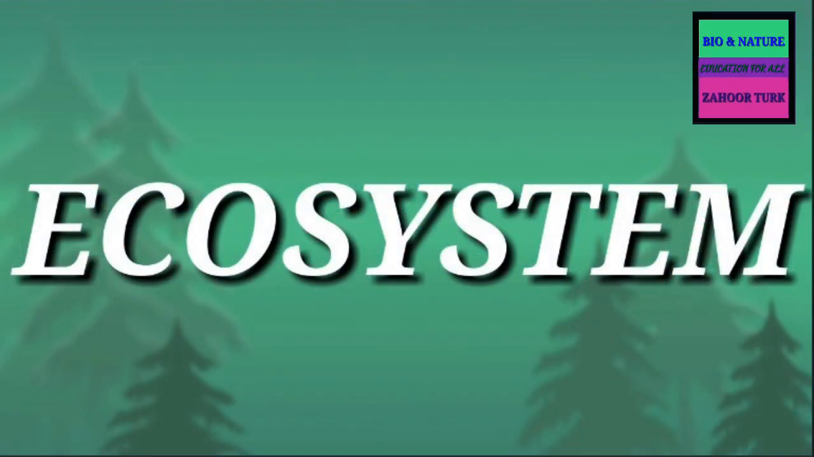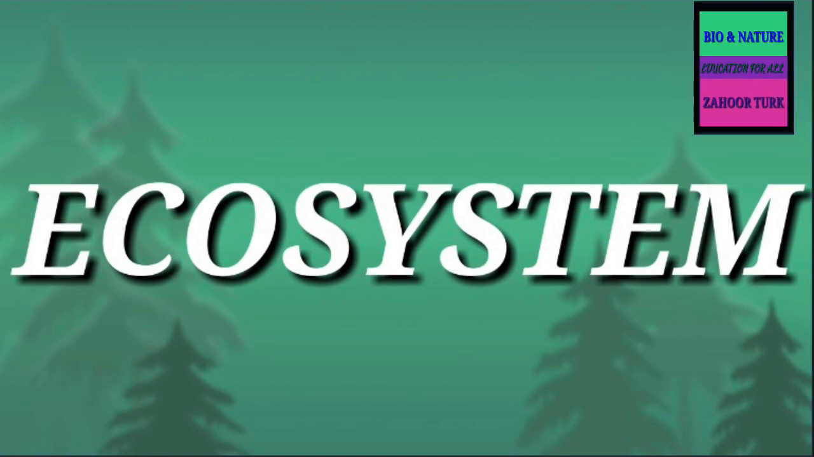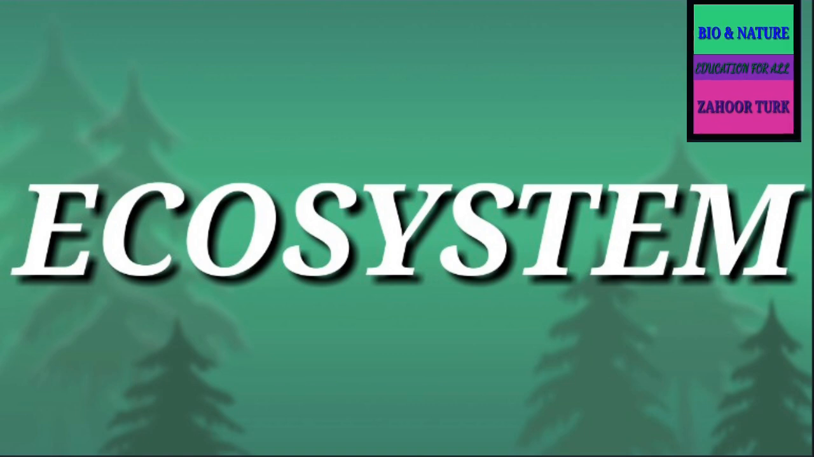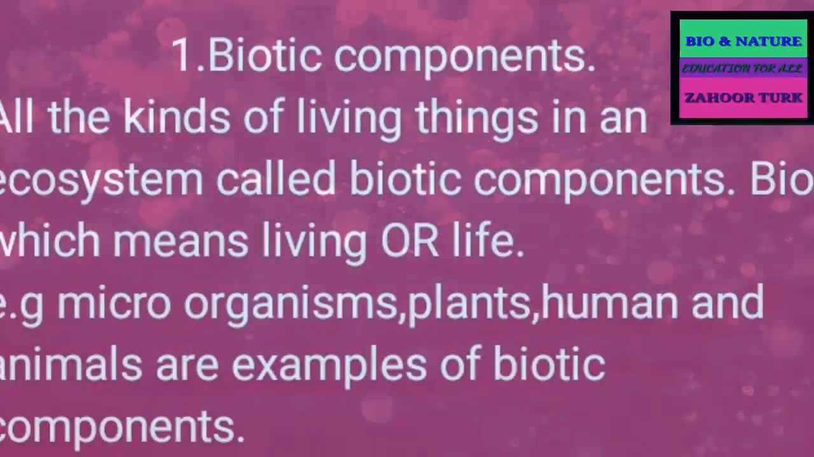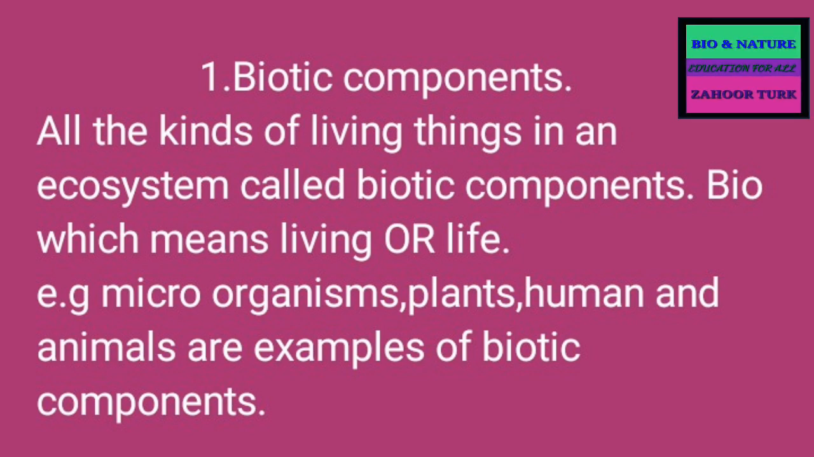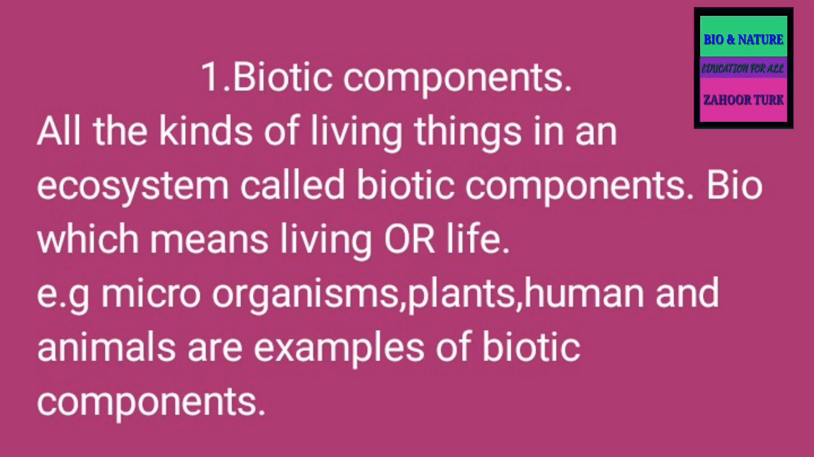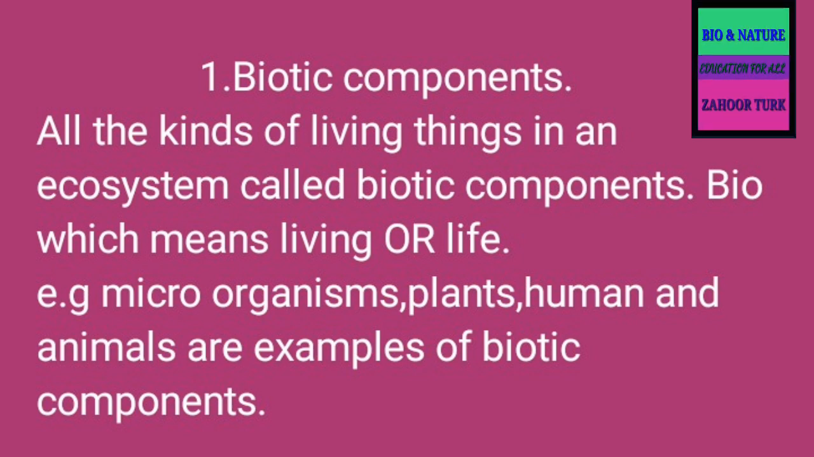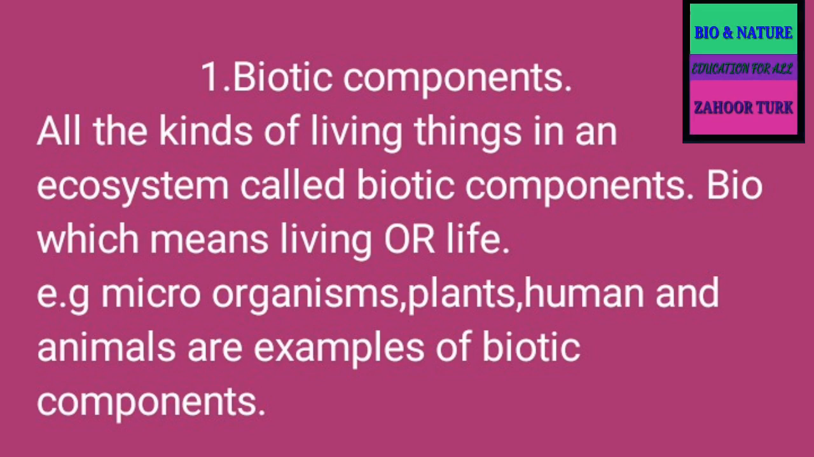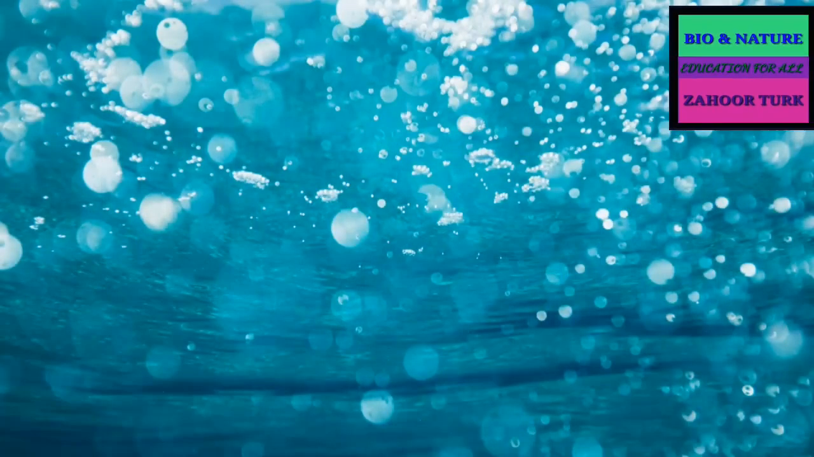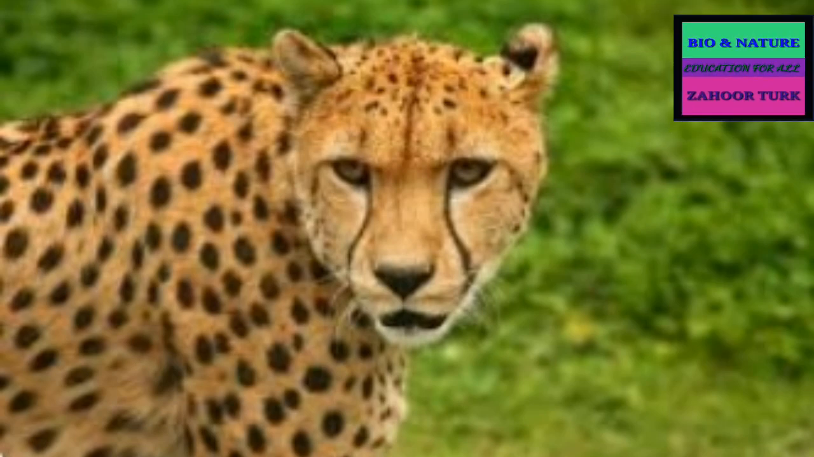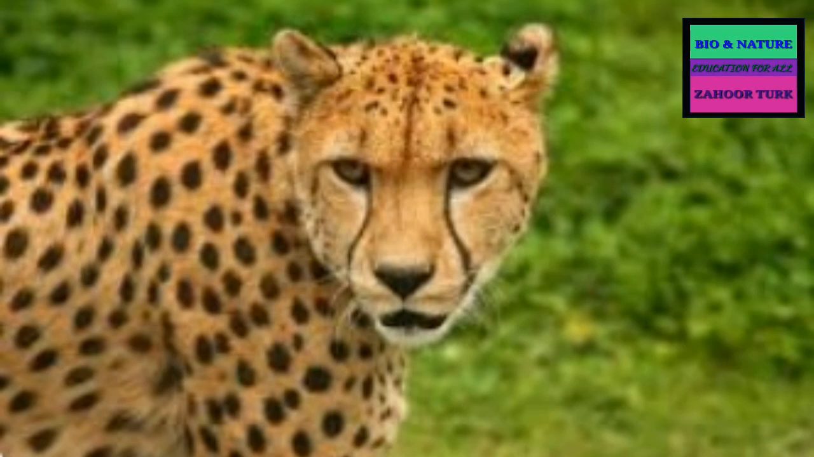Our ecosystem is made up of two main components. Number one, biotic components, and number two, abiotic components. Biotic components. All the kinds of living things in an ecosystem are called biotic components. As we know, bio means living or life. For example, microorganisms, plants, humans and animals are the best examples of biotic components in our ecosystem.